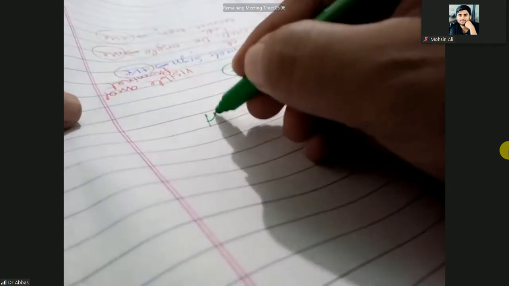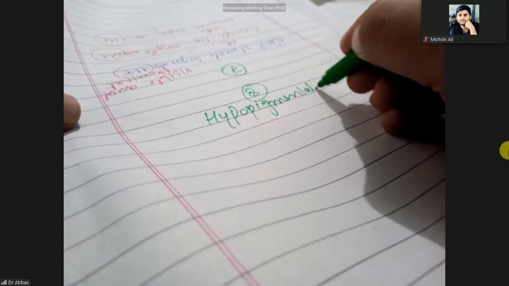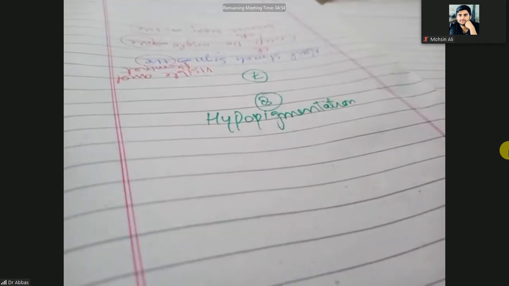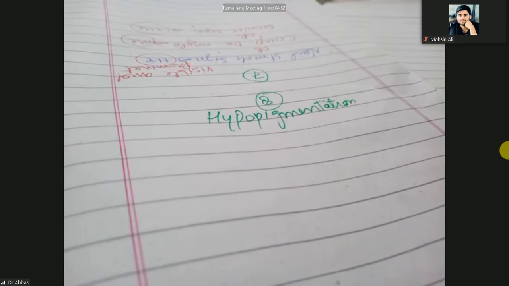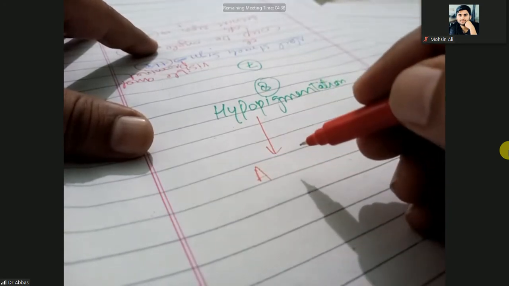So what is the cause of the hypopigmentation and what is the cause of the hyperpigmentation? We have studied that pityriasis versicolor may be hypopigmented macules or hyperpigmented macules, but most dominant is the hypopigmented. Actually, hypopigmentation is due to the release of azelaic acid.